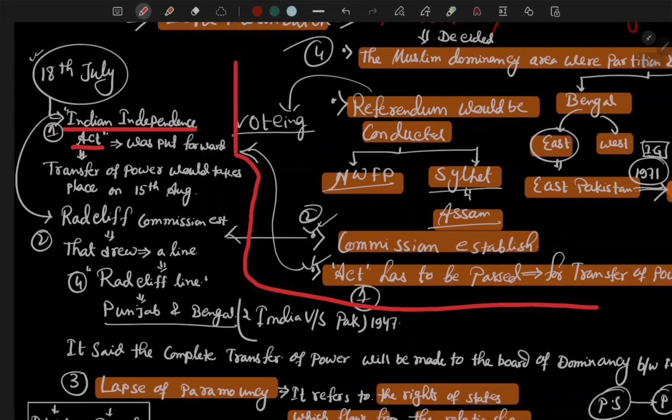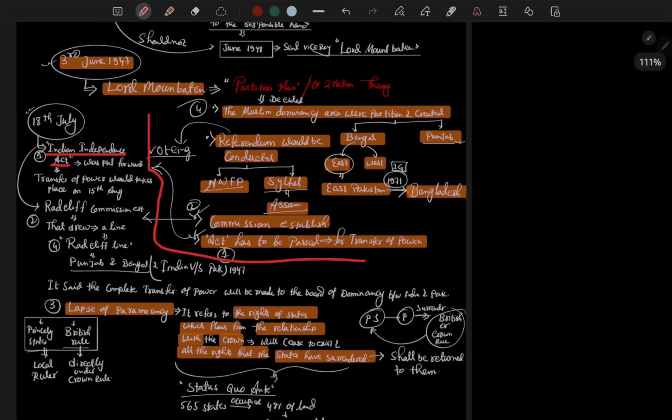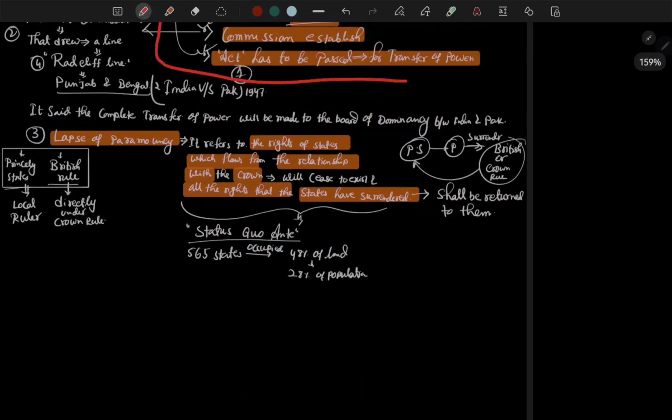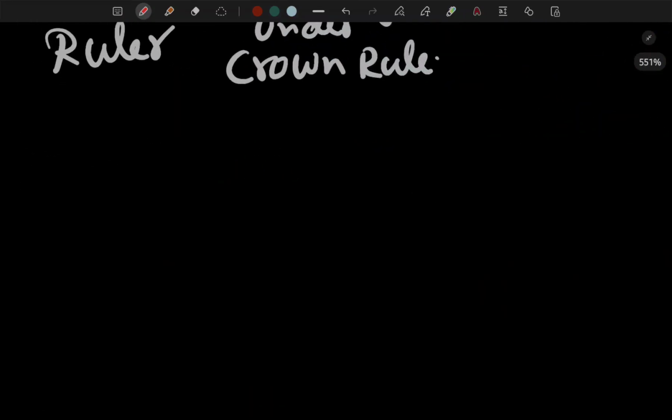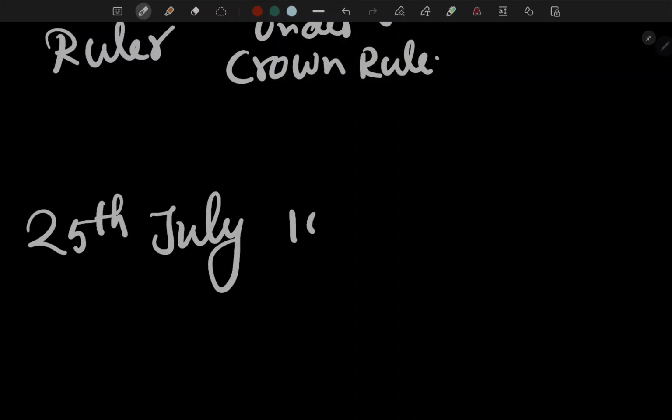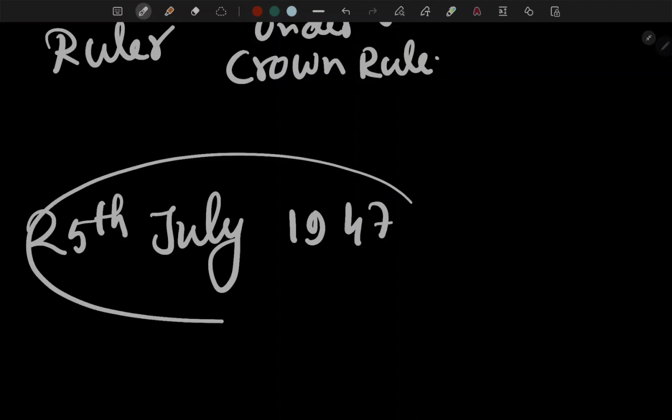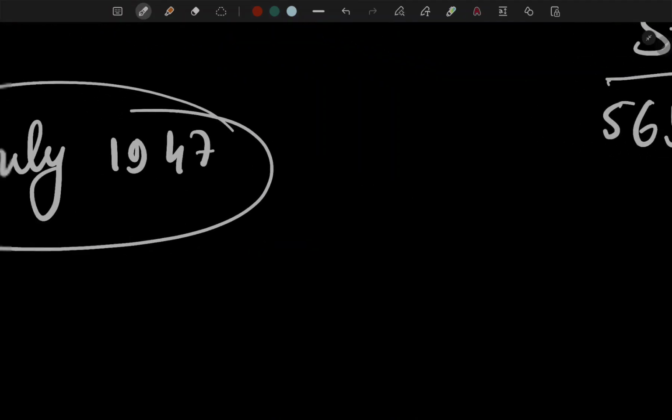Now the next development, then the last development happened on 25th July 1947.